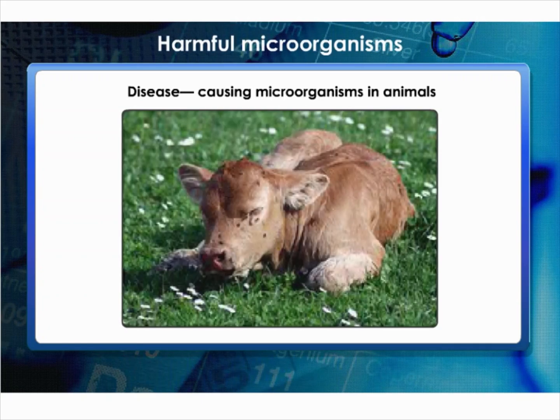Let's know about disease-causing microorganisms in animals. Several microorganisms not only cause diseases in humans and plants, but also in other animals. For example, anthrax is a dangerous human and cattle disease caused by a bacterium. Foot and mouth disease of cattle is caused by a virus.